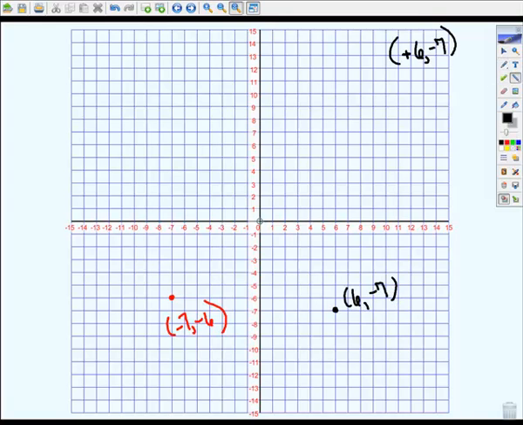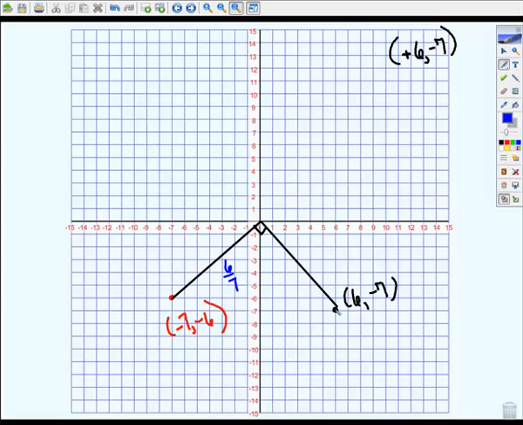And when I connect each of these to the origin, again, you can see visually we have a right angle. So awesome. I'll find the slope of each of these. For this one, I'm going to rise up 6 and run over +7. So my slope here is 6/7.